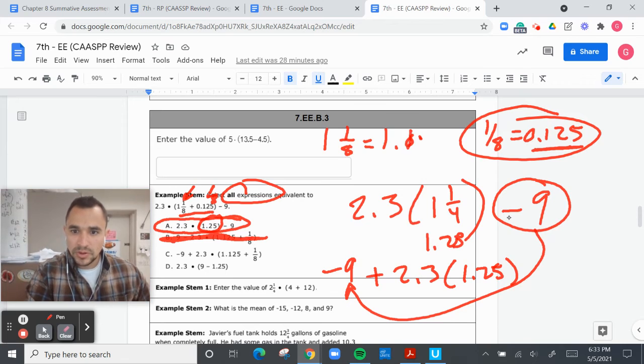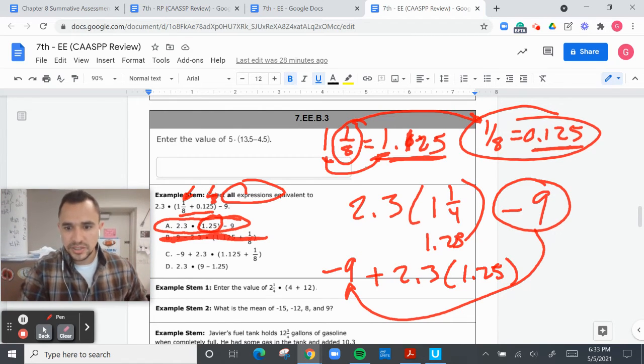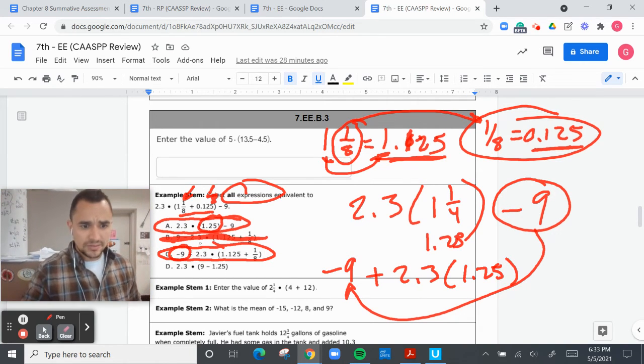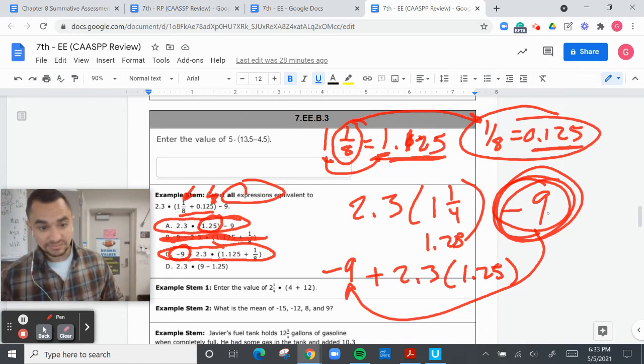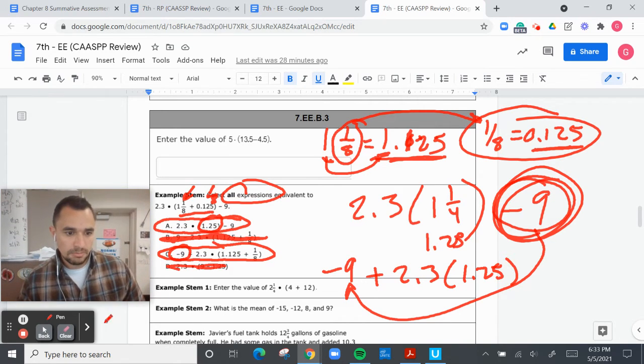Oh, sorry, 1.125. That is what 1/8 is here. Add the 1 in front there, and you're good. So then, yes, C looks good to me. So again, don't get tricked by this negative 9. You're like, there's no negative 9 there. This subtracting 9 is negative 9, basically. And then the 9's in the parentheses, that is completely wrong. So it's going to be A and C. Moving on.